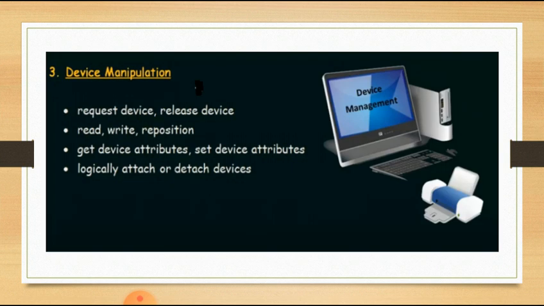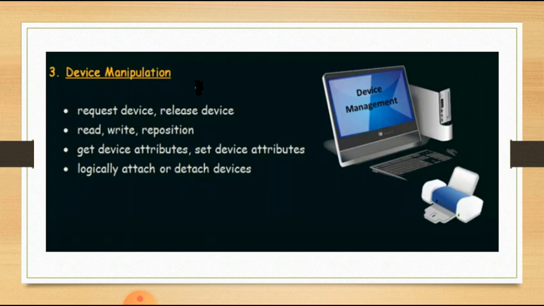So the third one is device manipulation. Device manipulation is the group of system calls that are used for managing the devices. For what purpose are we going to use these device manipulation system calls? Just for managing or manipulating the devices. As you can see on screen, there are certain examples of device manipulation system calls.